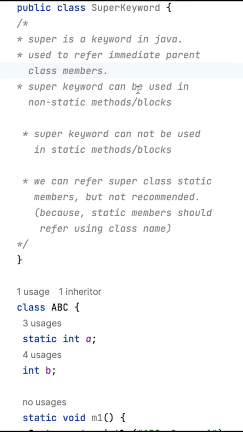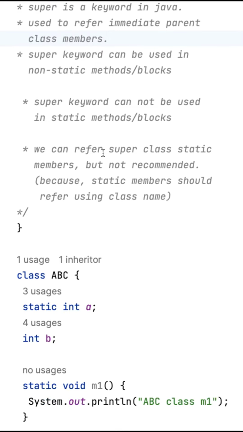So the super keyword can be used in non-static methods or blocks, and it cannot be used in static methods or blocks. And we can refer to superclass static members, but it is not recommended because static members should be referred to using the class name. That is the standard Java developers follow, so we should follow the same.